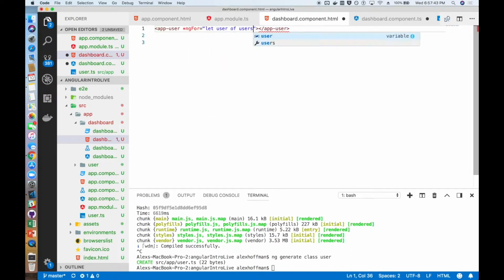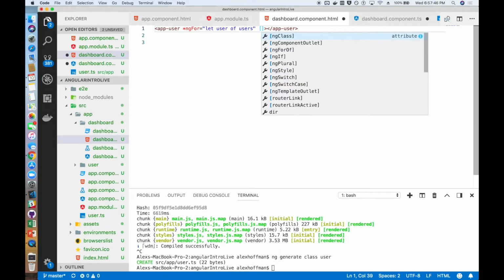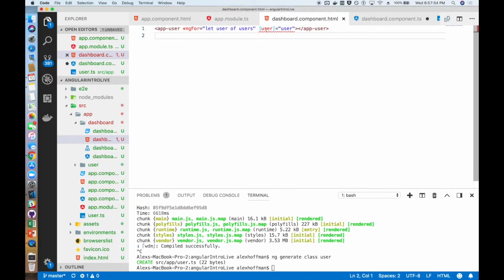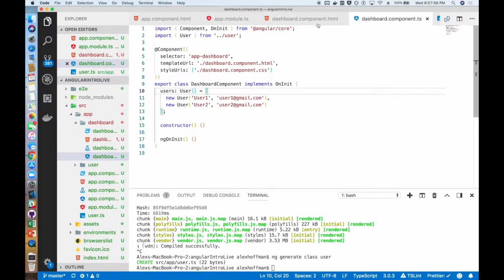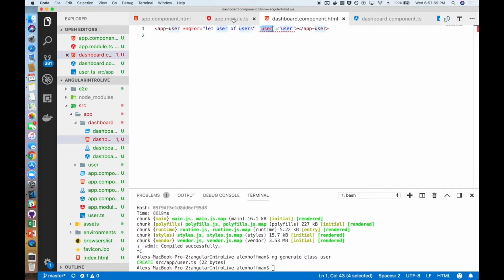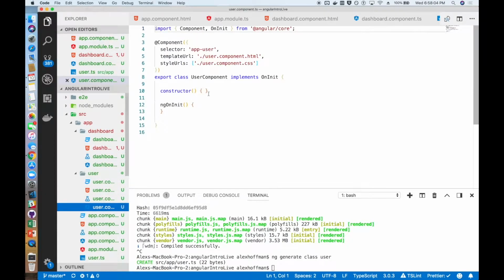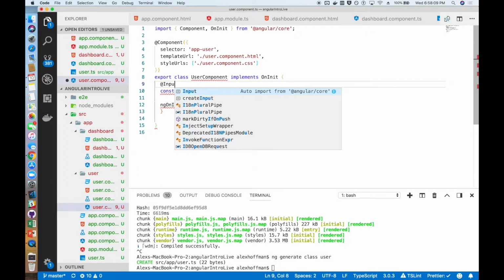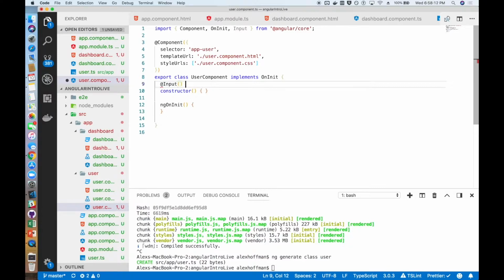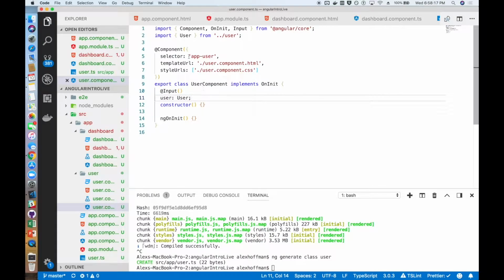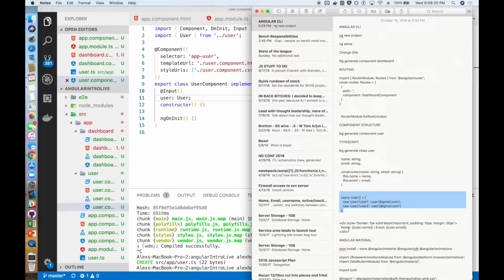So here, if we take our app user and instead of just running it a bunch of times, we use a for loop, which allows us to run a bunch of users. For user of users, we import a user. So for that users list that we just created, each app user that we create is going to get one of those users. Then we go into user, and we have to let user know that we're trying to import that. So we give it an @Input. That's the user, and we tell it that it's a type user, so we can get the IntelliSense there.